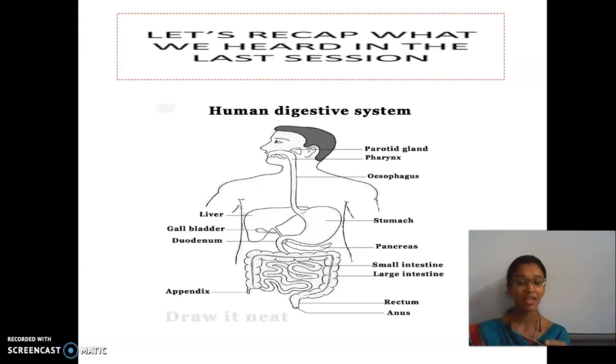After that, the undigested food material is sent out through the large intestine. Inside the large intestine, it absorbs some water and some material. The remaining wastes are stored in the rectum and sent out through the anus periodically. Up to this, the digestion process is completed. Now, we will move to the next.